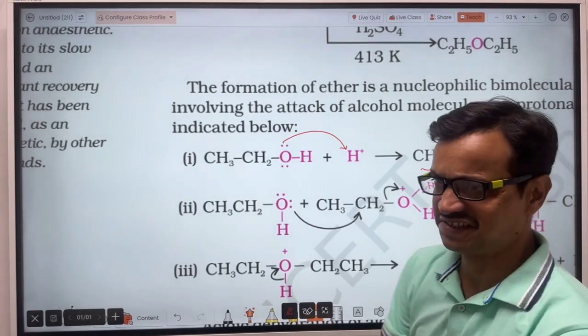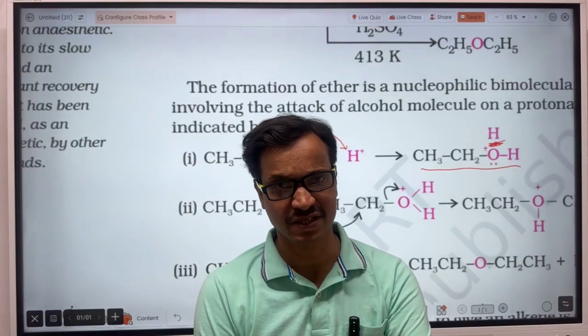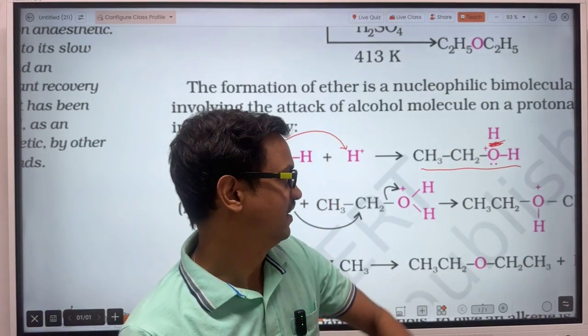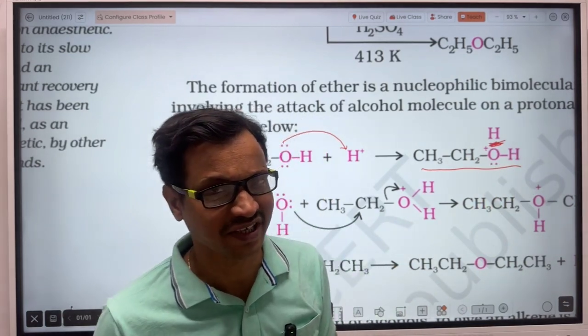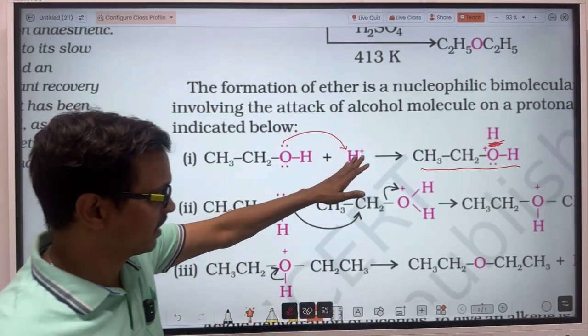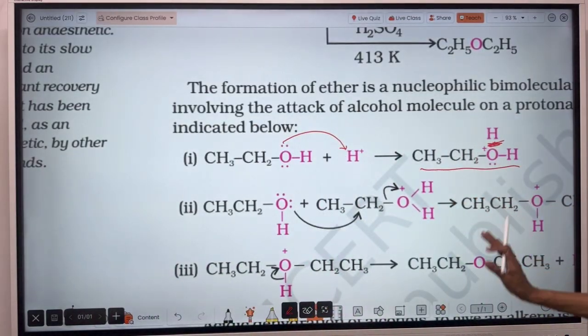This is the species which has been formed by gaining a proton. That's why this is called protonated alcohol. So step 1 will be protonation of alcohol and formation of protonated alcohol.